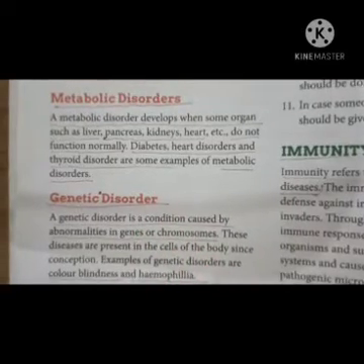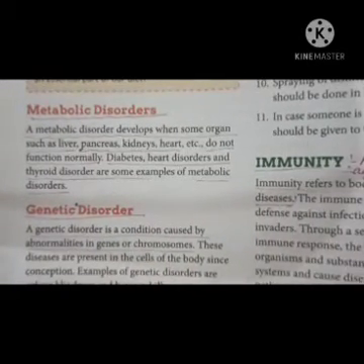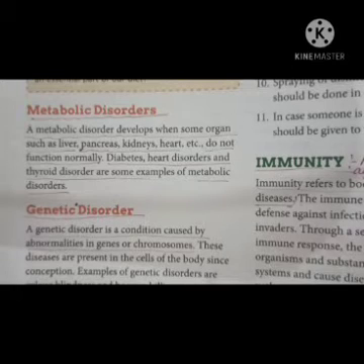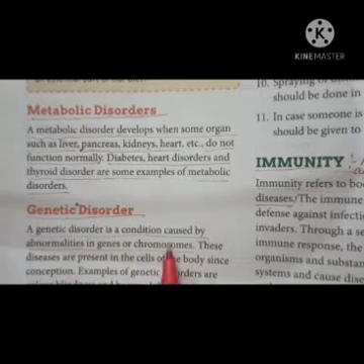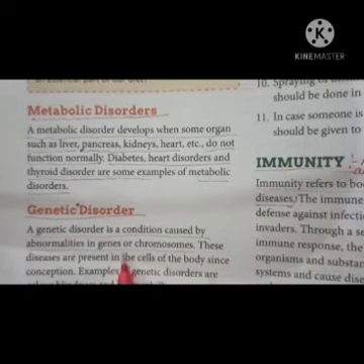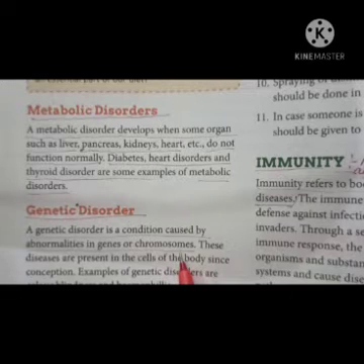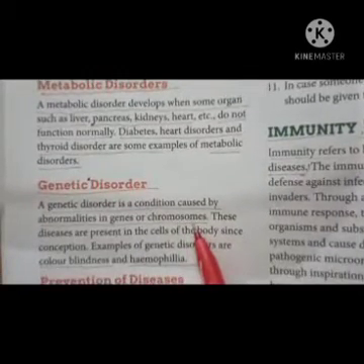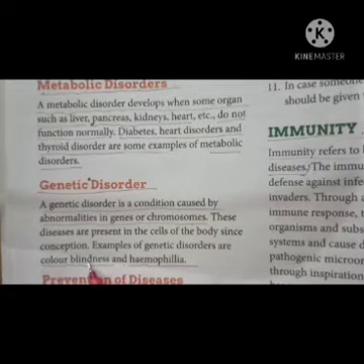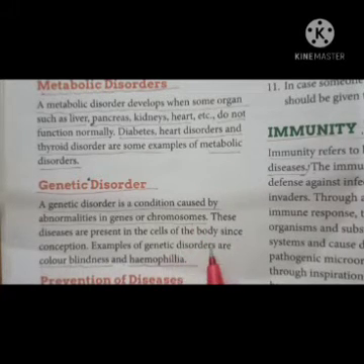Now next is your genetic disorders. There are some diseases which a person gets from his or her parents. Actually, there are some diseases which transfer from parents to offspring, meaning parents to their children, and these diseases are called genetic disorders. A genetic disorder is a condition caused by abnormalities in genes or chromosomes, and they transfer from one generation to the next generation. For example, color blindness and hemophilia are two genetic disorders.